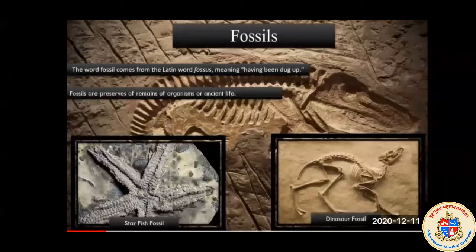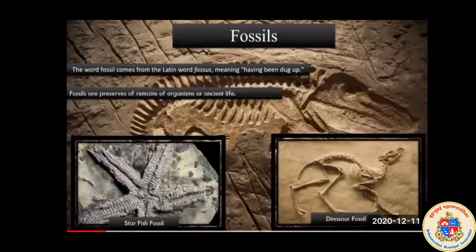Now what is a fossil? The word fossil comes from the Latin word fossus. It means having been dug up. Dug up means which is dug into the mud or into the land. Fossil means which is dug into the land. Fossils are preserved remains of organisms or ancient life. So it is the preserved remains of organisms or ancient life.